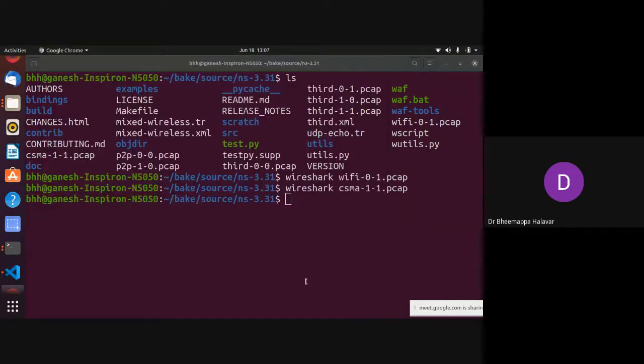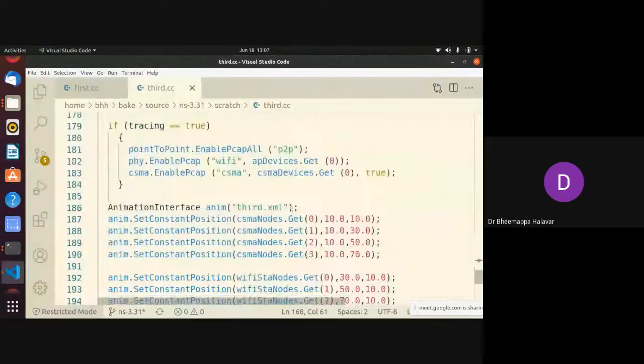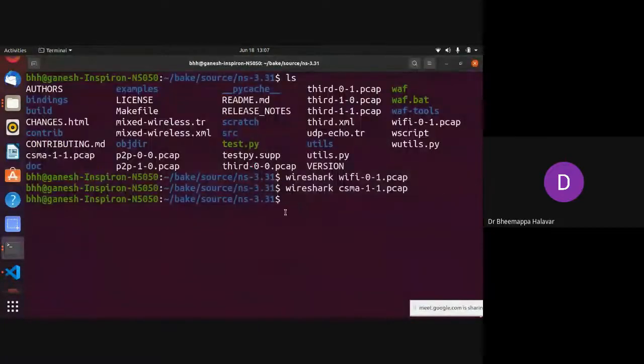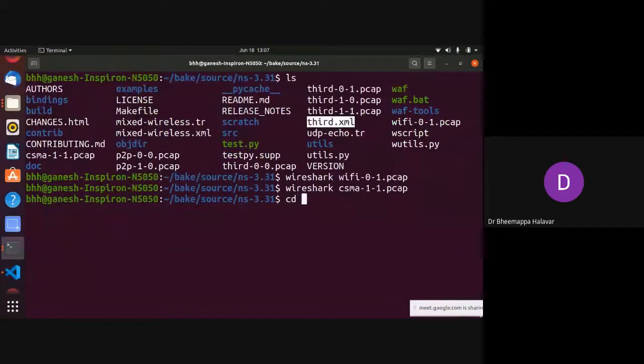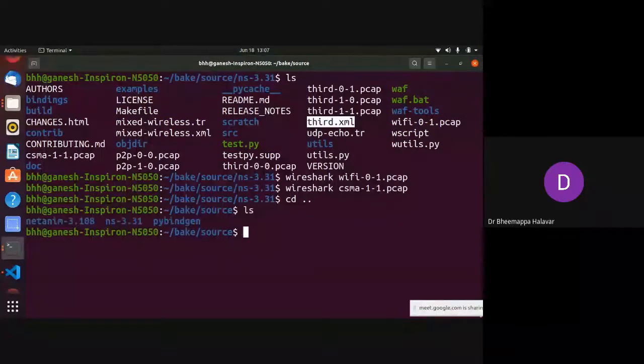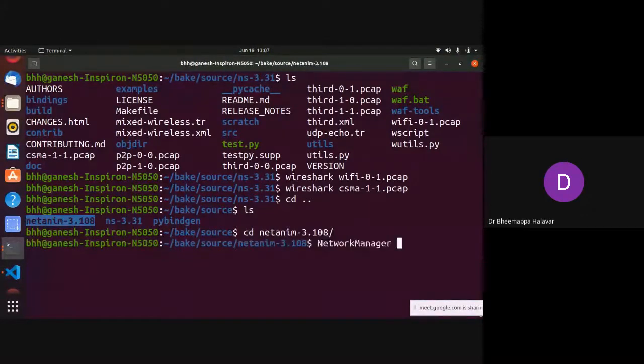So let us go to the animation tool. I created the XML file to do the animation. The animation file I will be using is third.xml. Is it there? Yes, it is here. This will be used for animation purposes, for whatever simulation we have done. Where is NetAnim involved? NetAnim is installed in sources, so you have to go to that directory. cd NetAnim to call that particular application, so I'll write NetAnim.